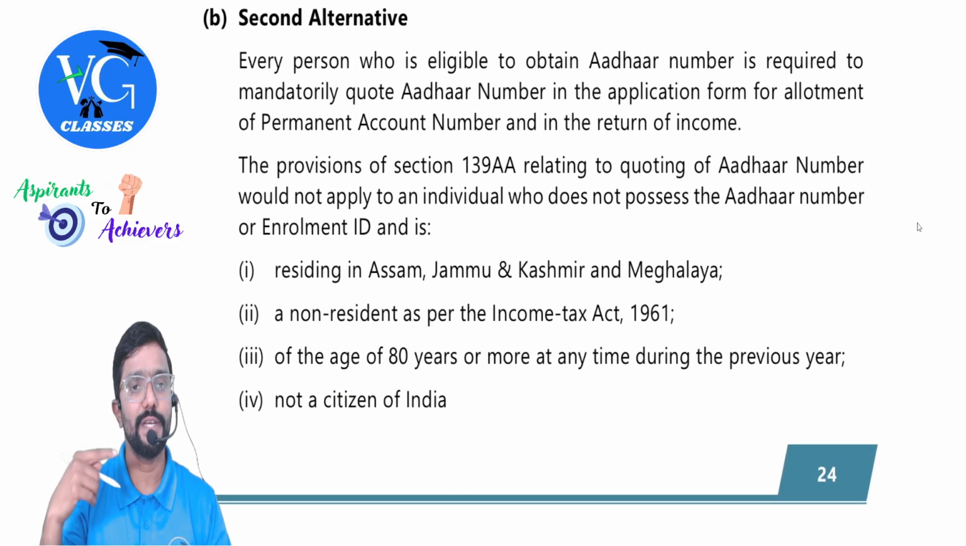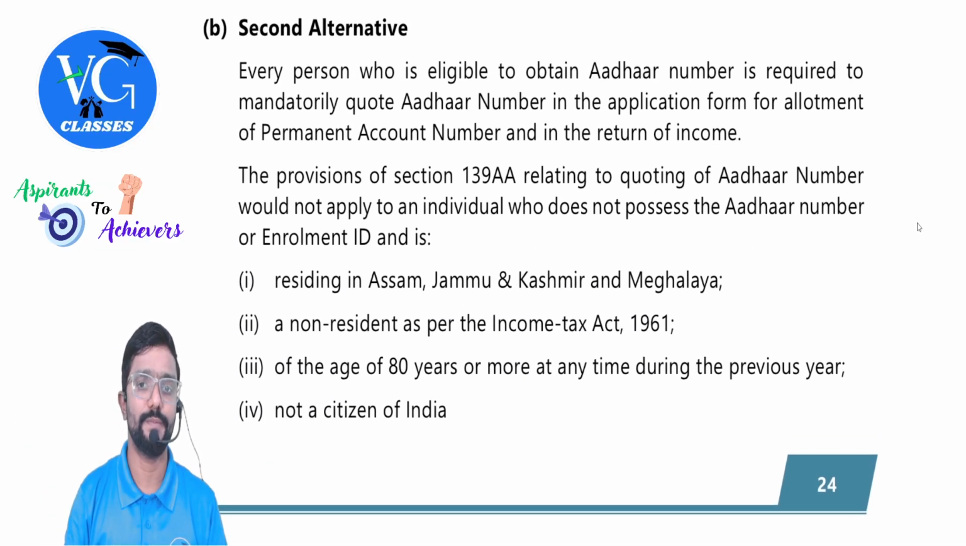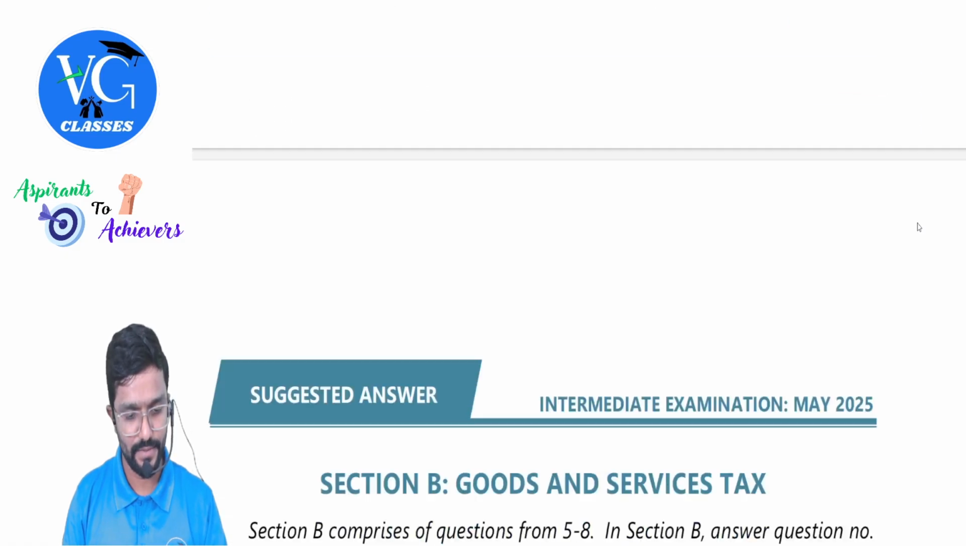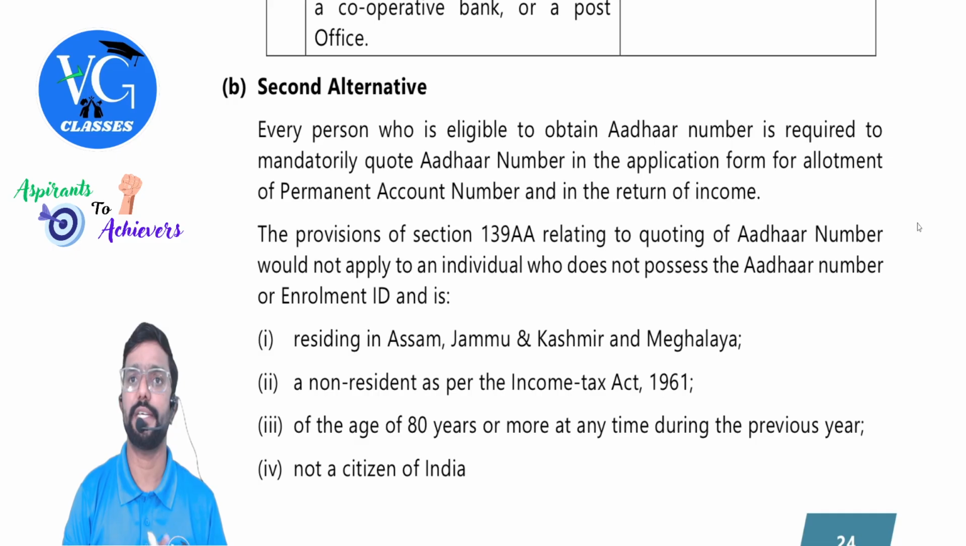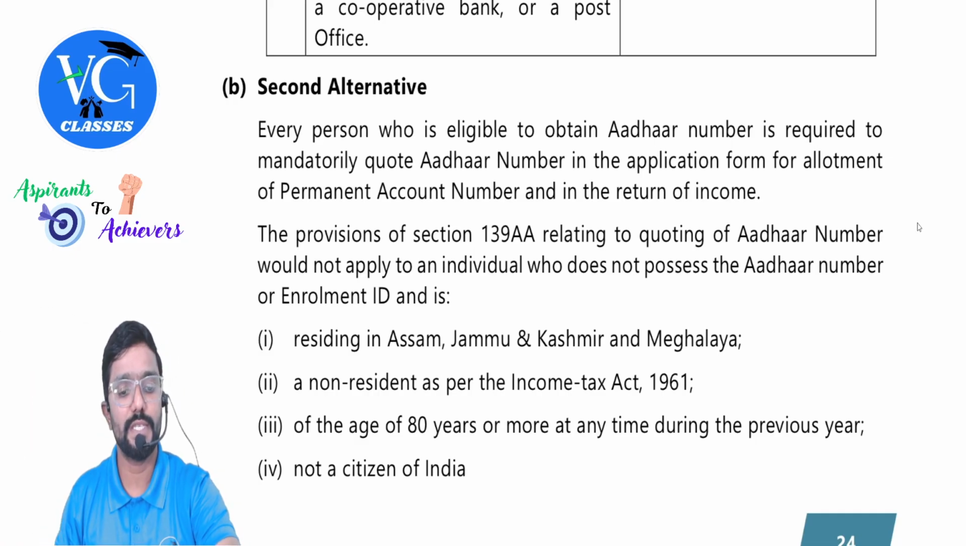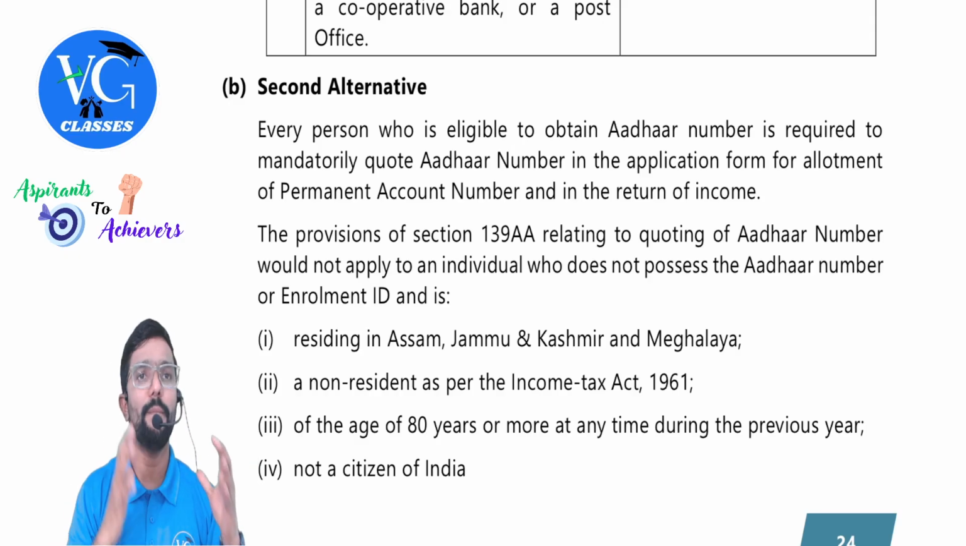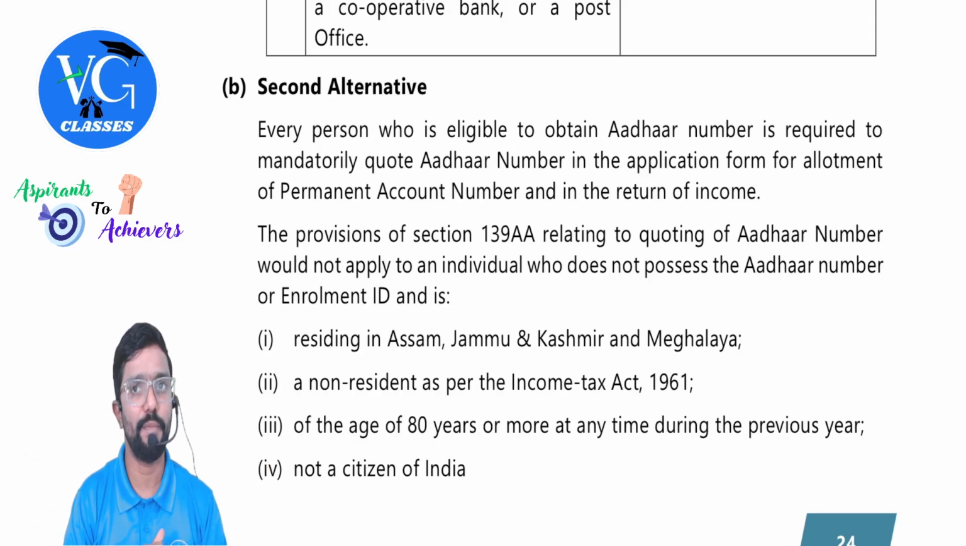And there is an internal choice in between this. Okay, you have to answer any one. You can see this is the answer, guys. That's all. The second part is GST, which we will see later. Got it? Yes. So this is the direct tax component from May 2025 question paper, guys.